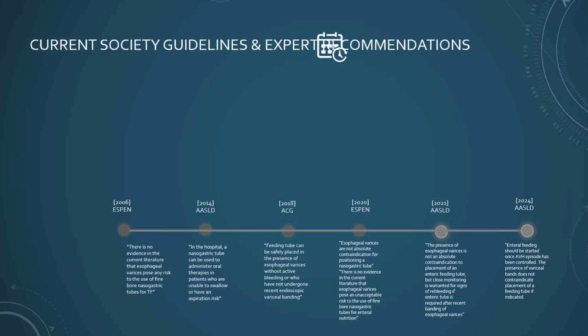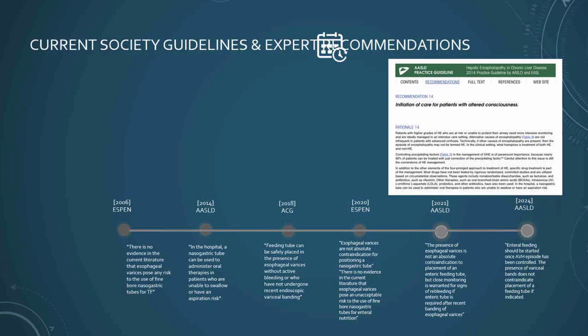The one in 2014 didn't specifically state anything about esophageal varices, but the ones in 2021 and 2024 have statements, if you're not able to read it, that the presence of esophageal varices was not an absolute contraindication for the placement of nasoenteric tubes, further highlighting the possible risk, but the importance of close monitoring. And then recently, 2024, which states the presence of variceal bands does not contraindicate placement of a feeding tube. And lastly, the American College of Gastroenterology, which, sorry, was supposed to be linked on here, considers any nasoenteric tube insertion safe, even in the presence of esophageal varices.